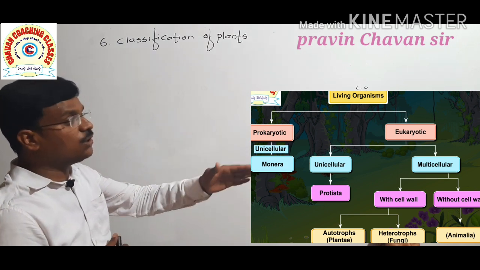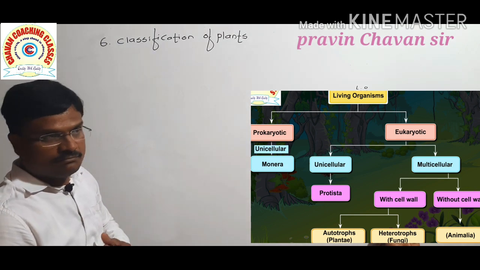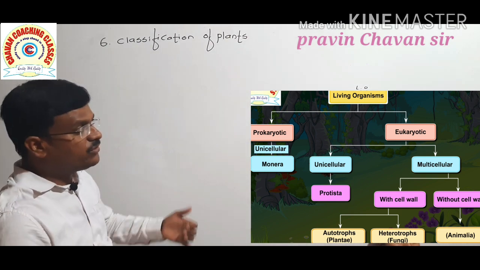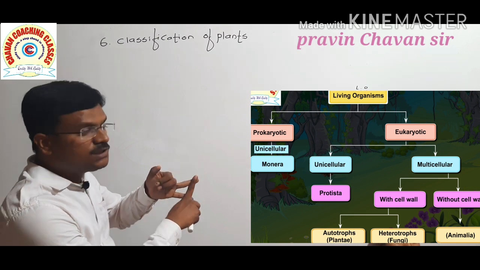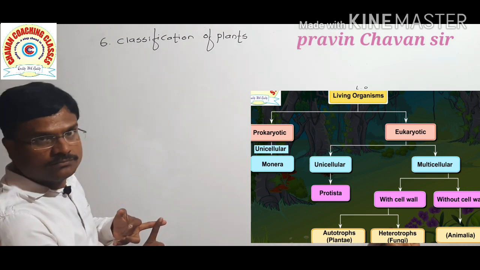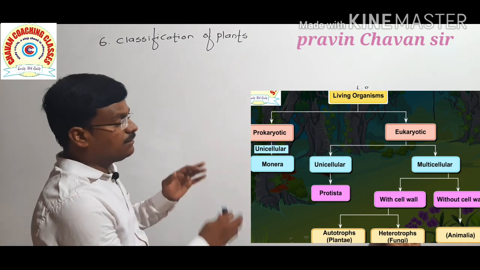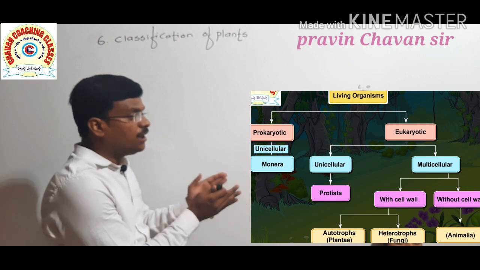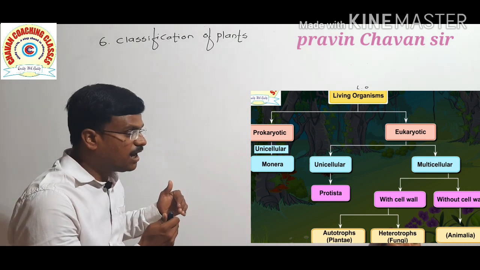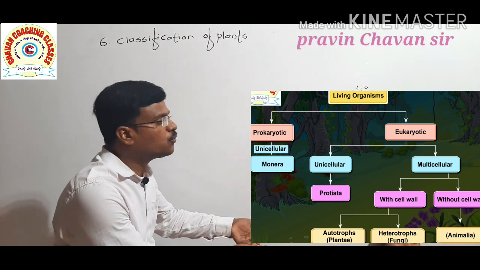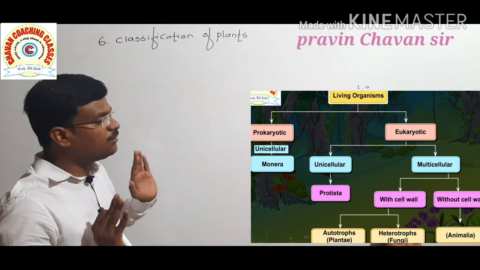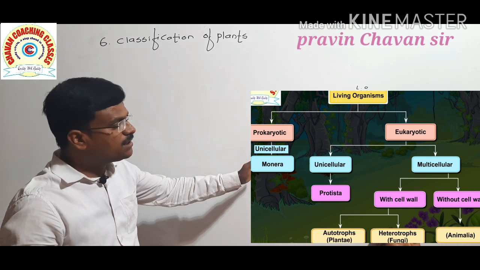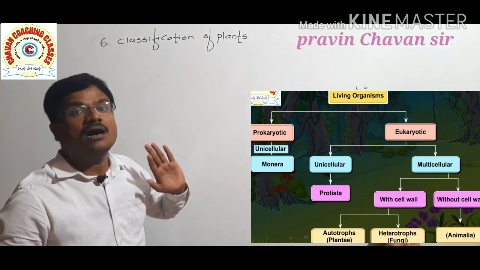As you know, without cell wall is Animalia. What is Animalia? The organisms which are eukaryotic, multicellular and without cell wall. When we talk about those with cell wall, if they are autotrophs they are Plantae, and if heterotrophs, they are Fungi. These are the 5 kingdoms: Monera, Protista, Plantae, Fungi and Animalia.